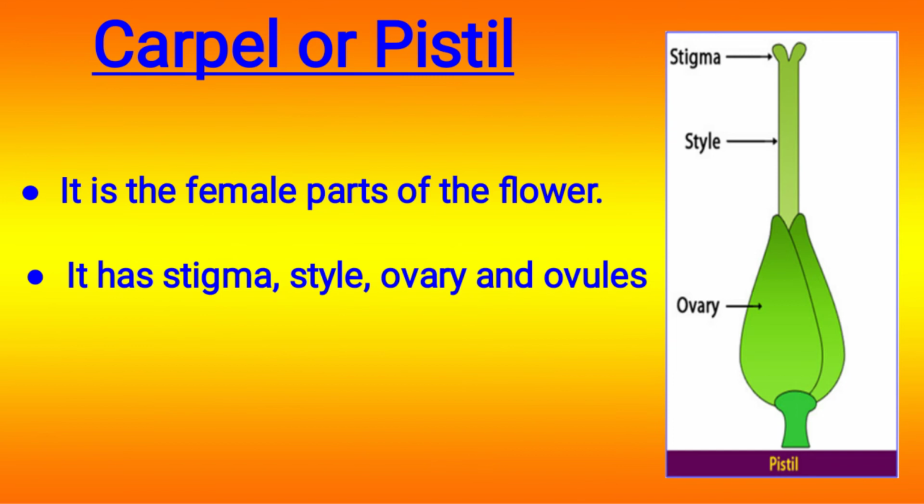Through this stigma, pollen grains enter and it goes to the ovary. Inside of this ovary, there is ovule. This ovule produces the seeds or fruit.